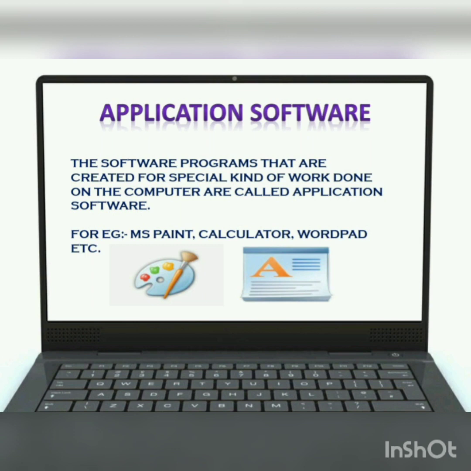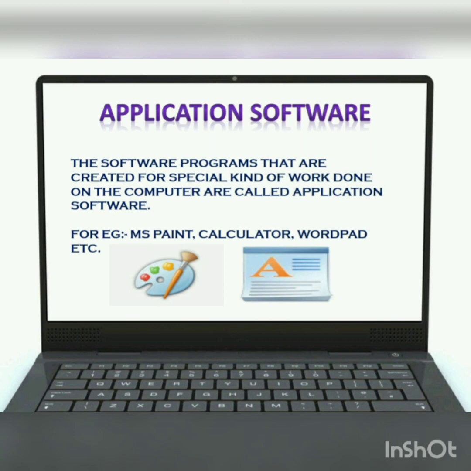Okay. Now, moving towards application software. You know what is an application software? Those software which are made to solve any specific problems. For example, if you want to make any painting, that is MS Paint.